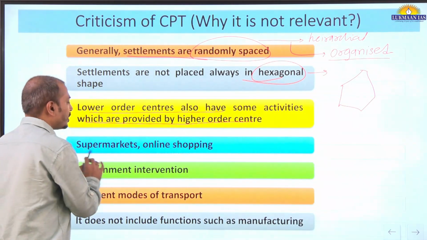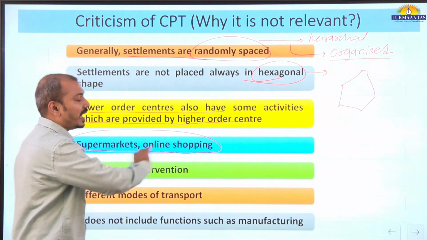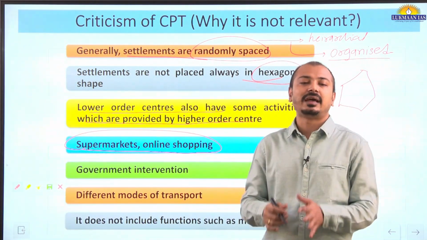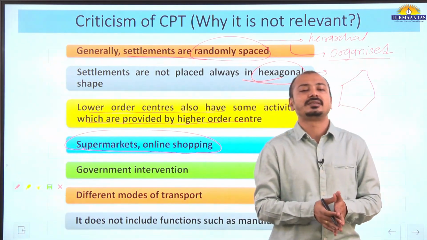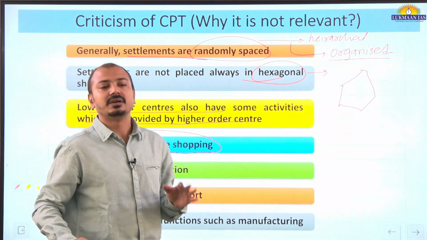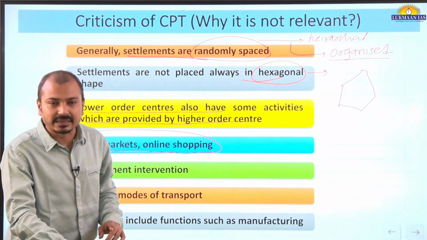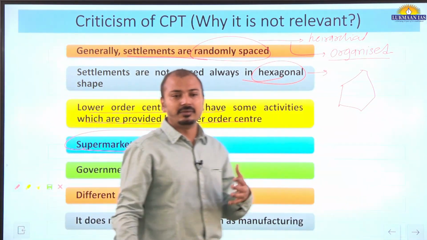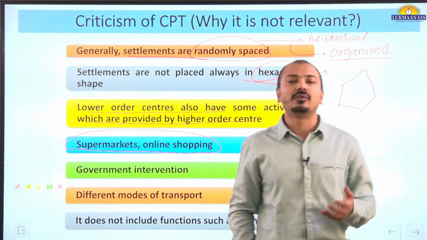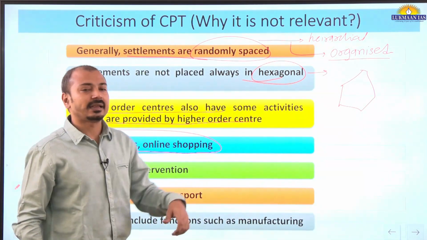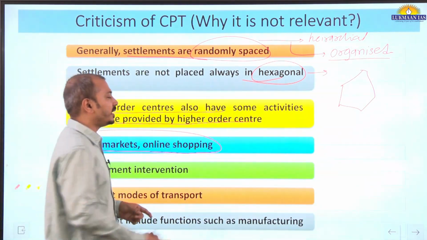Then supermarkets and online shopping, these are the emerging trends. Earlier, when this theory was given, of course, there were no supermarkets where all types of services and all types of goods can be found in one place itself. Or online shopping, in the 21st century, we can say the era in terms of accessing and purchasing goods and services. So that aspect is very dynamic in a sense.